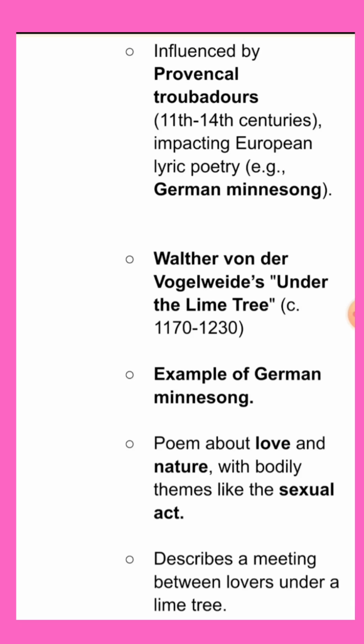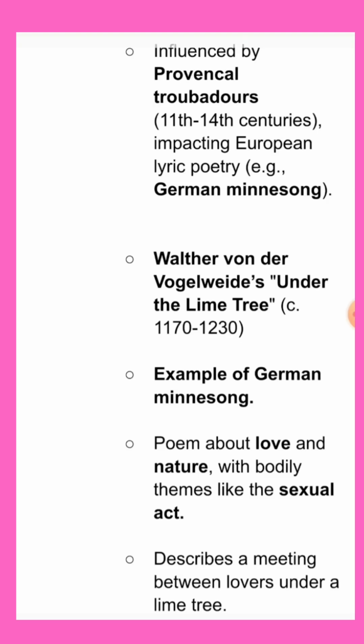And these Provençal troubadours were the lyric poets or musicians who lived in the south of France and the north of Italy from the 11th to 13th century. And they composed and sang in the old Provençal dialect of the Occitan language, and they focused on courtly love.